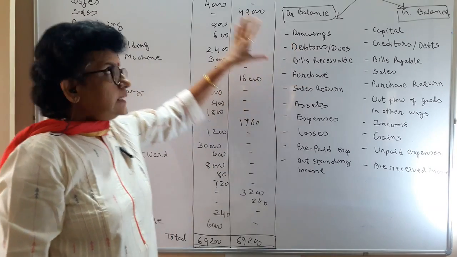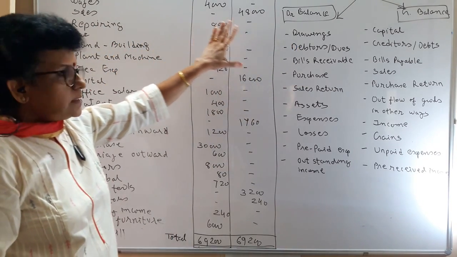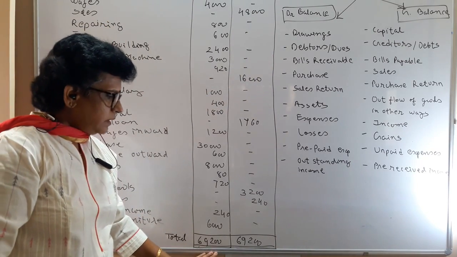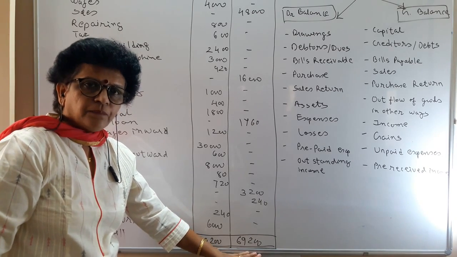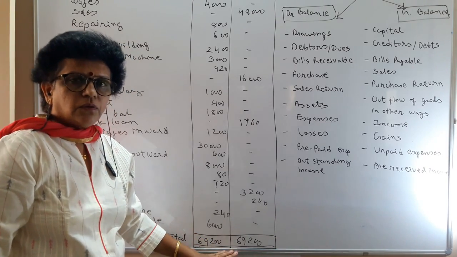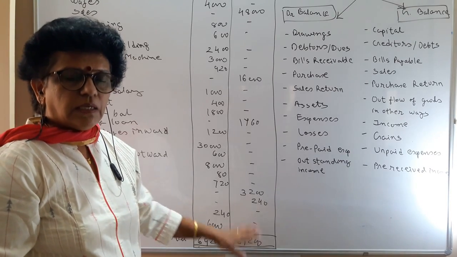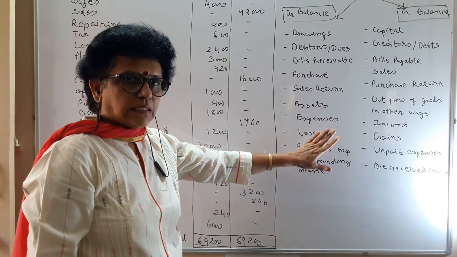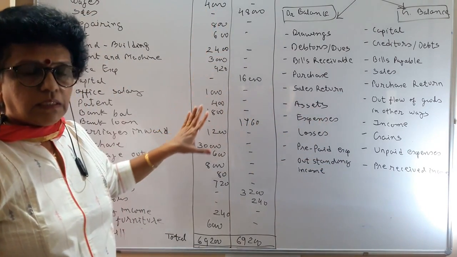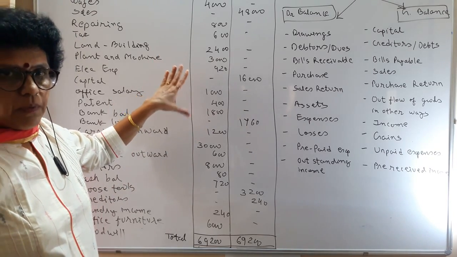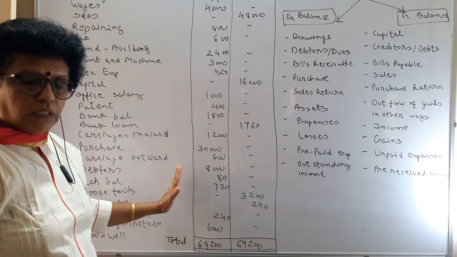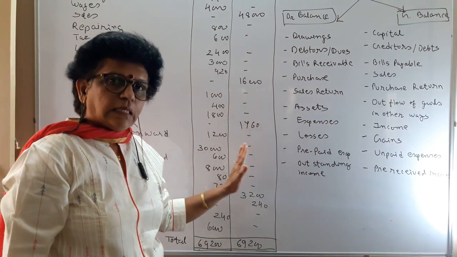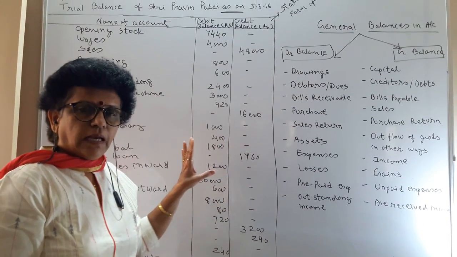So trial balance is a statement showing the balances of each account involved in a business. And when the debit balance is equal to the credit balance, arithmetically, mathematically, you can say that whatever work you have done is correct. So with this, you can prepare your final account easily. Trial balance is not compulsory to prepare, but advisable, to get the balance of each account at a glance. It helps a trader to prepare the final account easily. That is the main purpose of trial balance.